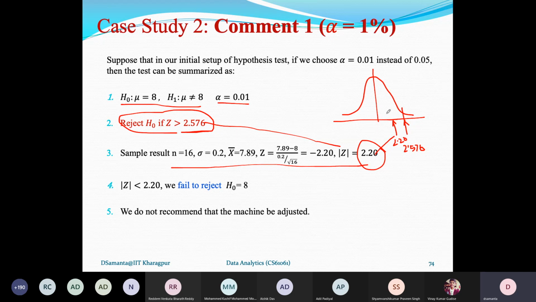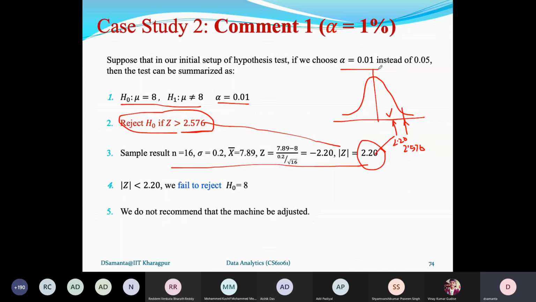Now, this says that it is inside the acceptance region. So based on this alpha value, 0.01, we accept the hypothesis H0. Accepting H0 means we can conclude that the machine is working correctly. So this is alpha equals 1%. That's fine. So you can understand that here the error will be less. So it is a better, more conservative test. When alpha is 5%, it is a more liberal test.